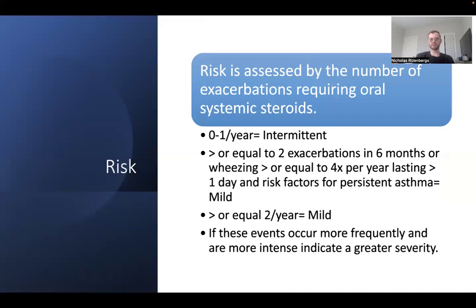So risk is assessed by the number of exacerbations requiring oral systemic steroids. So 0 to 1 times a year would be intermittent. Greater than or equal to 2 exacerbations in 6 months, or wheezing greater than or equal to 4 times in the last year, lasting over 1 day, and risk factors for persistent asthma equals mild. So that's a mouthful, but that all leads to a mild severity as well. Greater than or equal to 2 a year would also be mild with the risk assessed there. And if these events occur more frequently and are more intense, they indicate a greater severity.